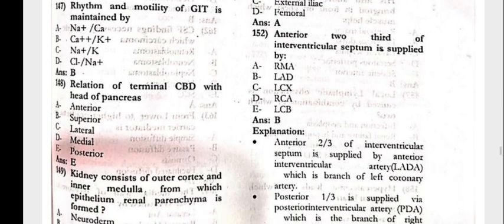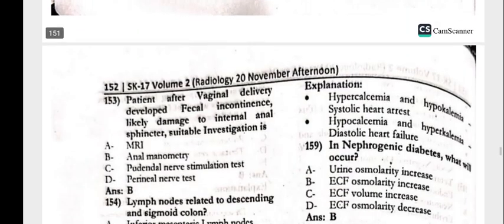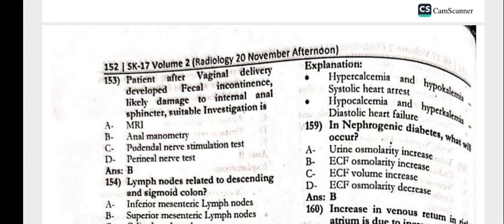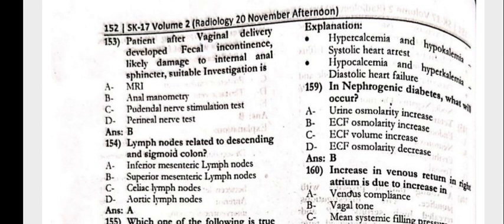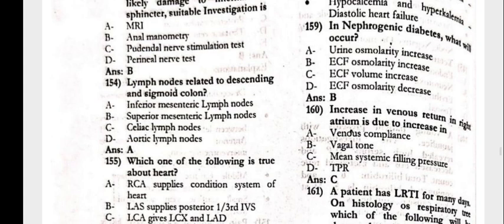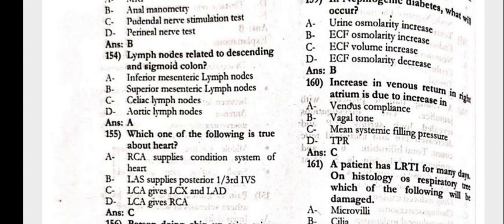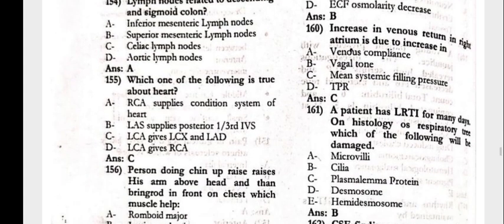The anterior two-thirds of the interventricular septum is supplied by the LAD. Next, the patient after vaginal delivery developed fecal incontinence, likely damage to the internal anal sphincter. Suitable investigation is anal manometry. The lymph nodes related to the descending and the sigmoid colon are the inferior mesenteric lymph nodes.